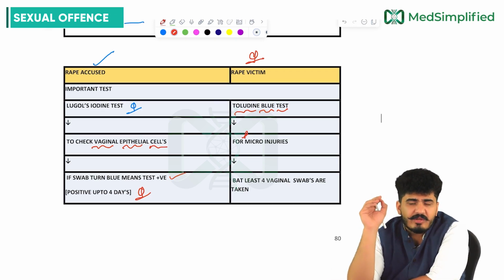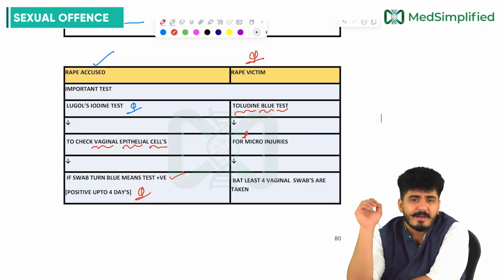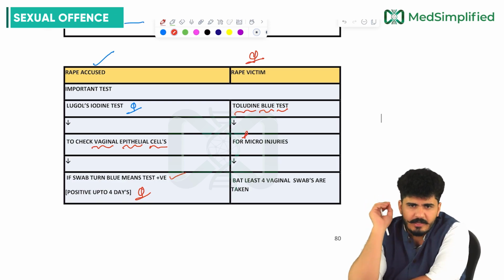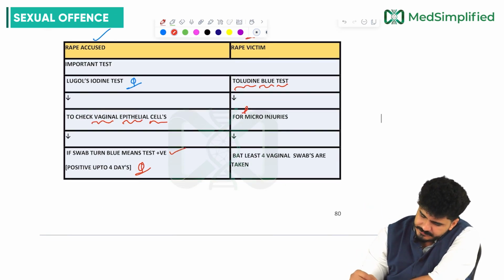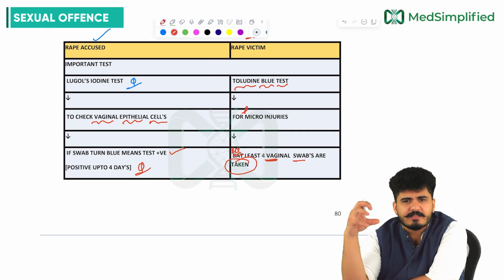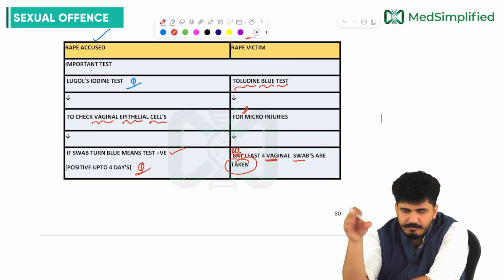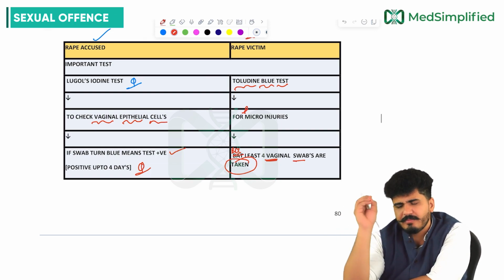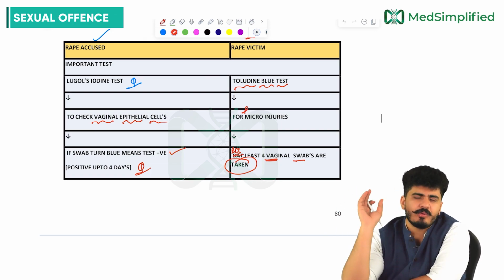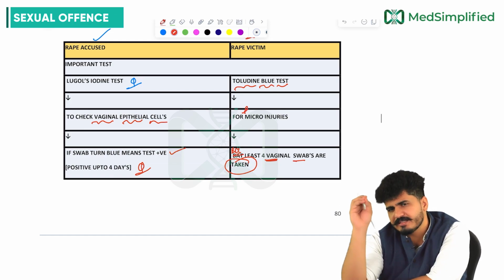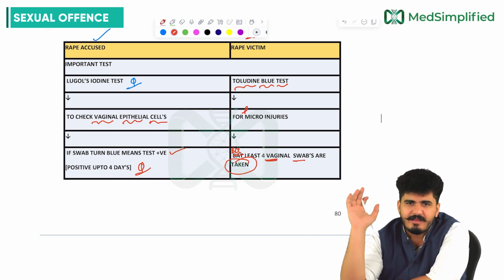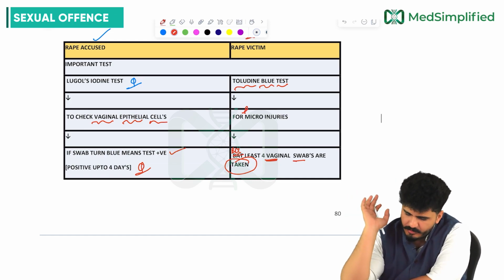Wherever there are micro injuries, there will be sperm also deposited right there, sir, because of the forceful penetration. So at least 4 vaginal swabs are taken and then put under the microscope. From there you will extract the sperm. If sperm are present in the micro tears, you will confirm yes, there was a rape, and the female is saying the truth, my dear friends.